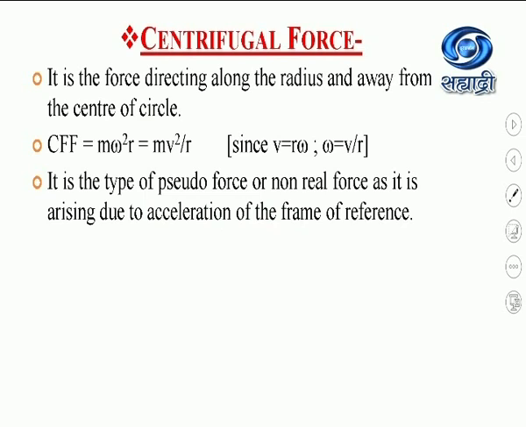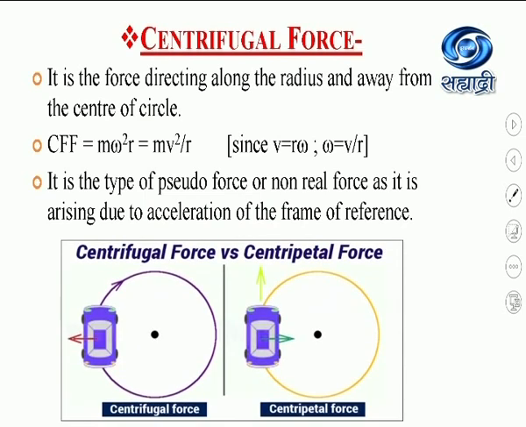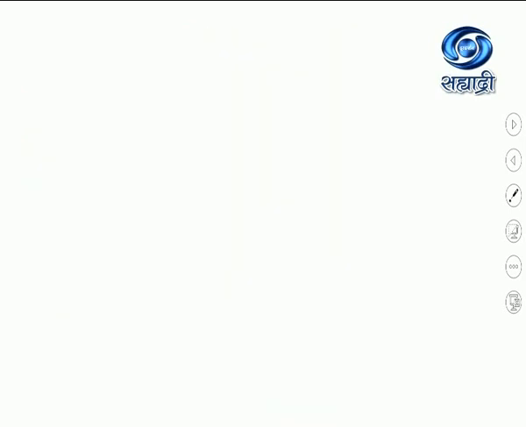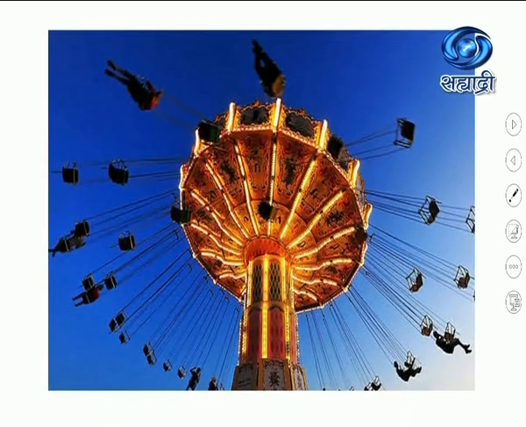Before that, I will just show you the difference between centrifugal force and centripetal force. Centripetal force is the force directed along the radius toward the center of the circle, and centrifugal force is directed along the radius but away from the center of the circle. Now we have to see how it is a type of pseudo force or non-real force. The best example of the centrifugal force is the merry-go-round.